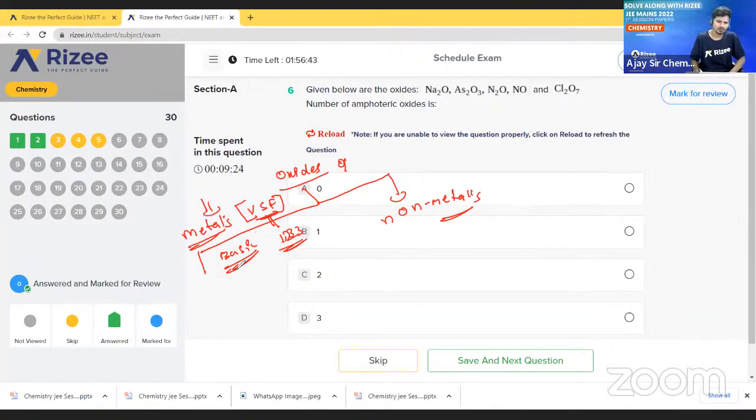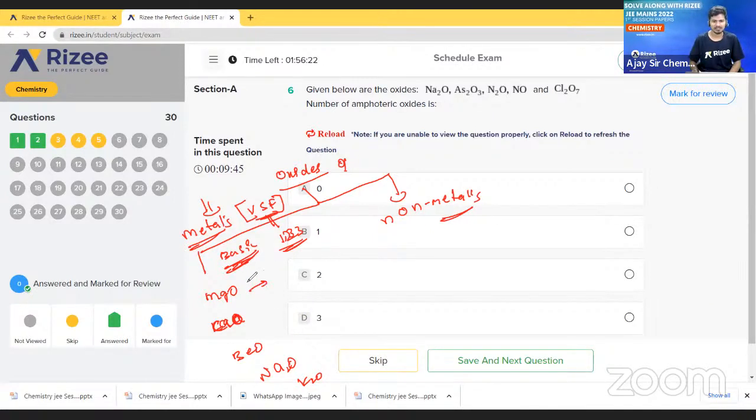So see here, very simple. We can write MgO, CaO, calcium oxide, magnesium oxide, beryllium oxide, Na2O and K2O. So these all are basic oxides.